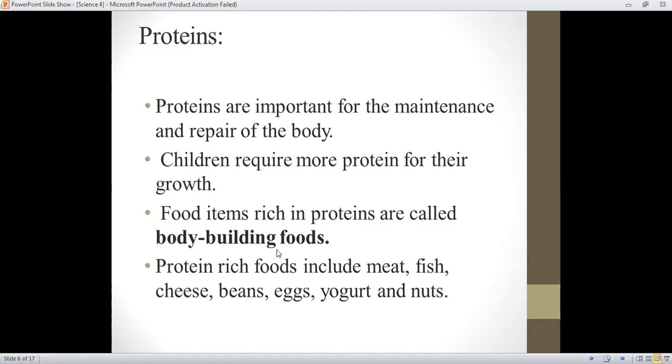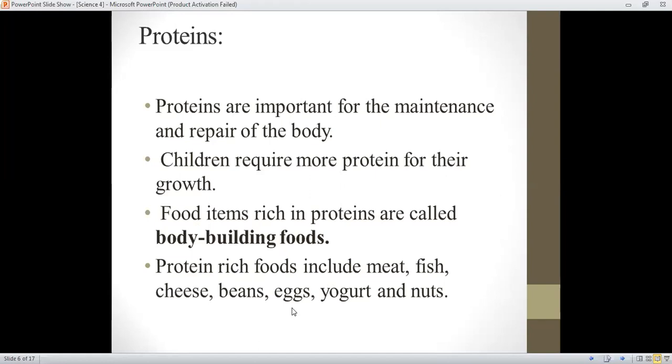Protein rich foods include meat, fish, cheese, beans, eggs, yogurt, and nuts. They contain a lot of protein.